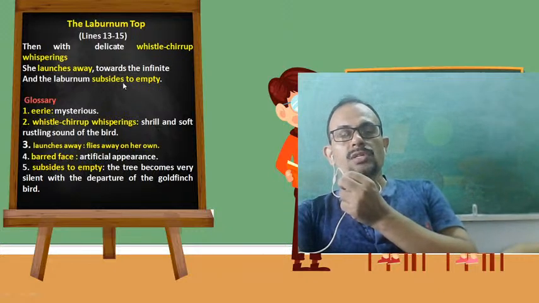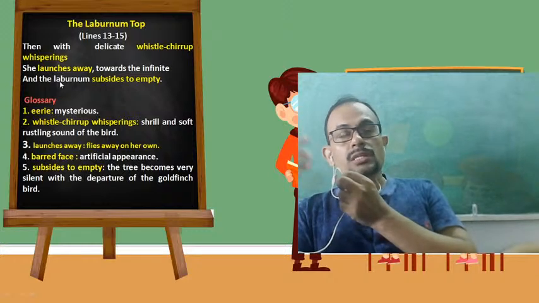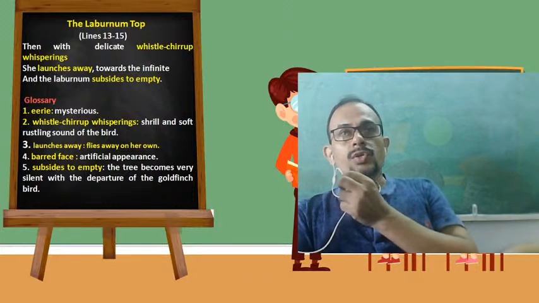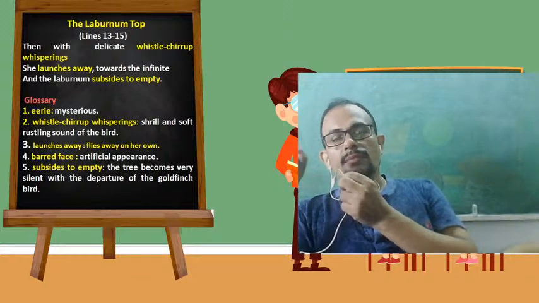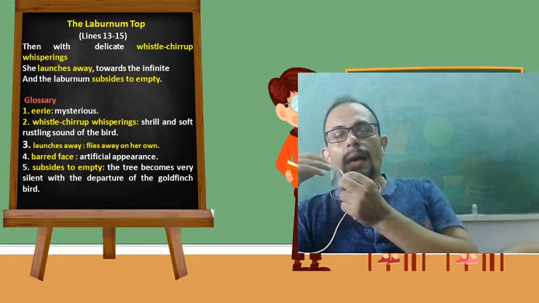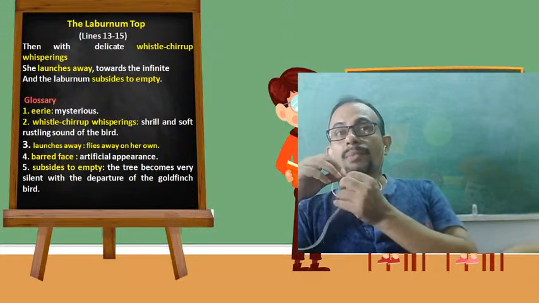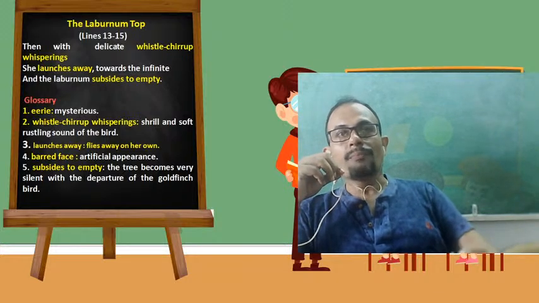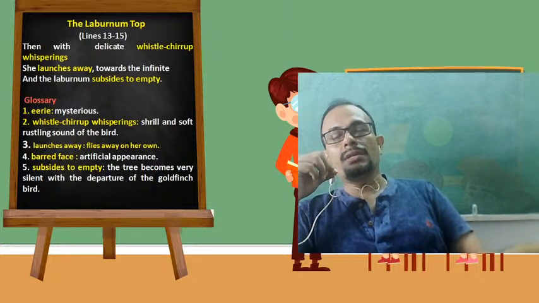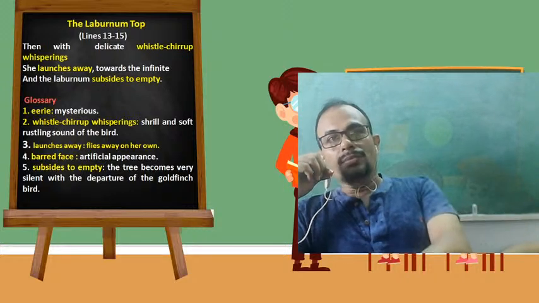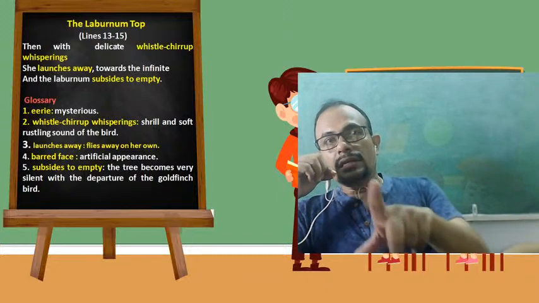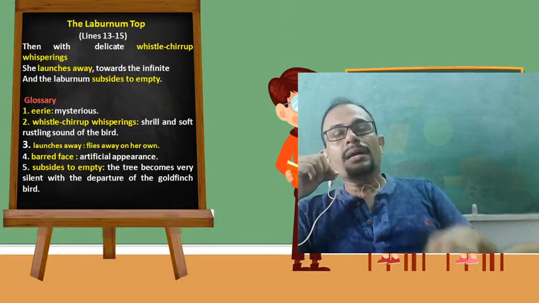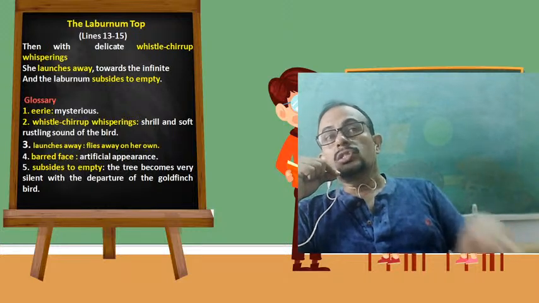Laburnum subsides to empty means after the sudden departure of the goldfinch bird into the sky, the laburnum tree again becomes absolutely cheerless, because in the beginning of the poem we came to know that till the arrival of the goldfinch, the laburnum tree was absolutely calm and quiet, and similarly towards the end of the poem we can see that with the departure of the goldfinch, the laburnum tree once again becomes calm, quiet, it subsides to empty.